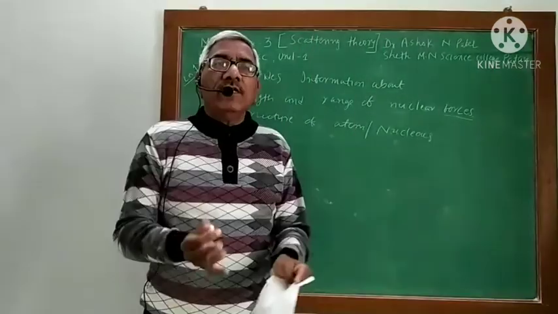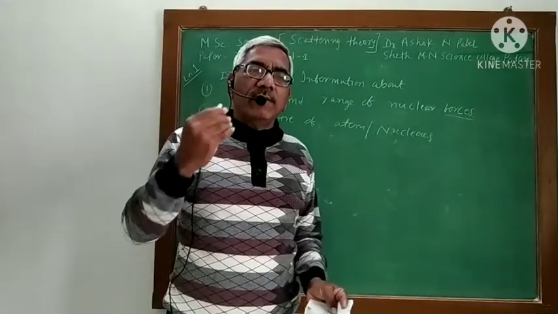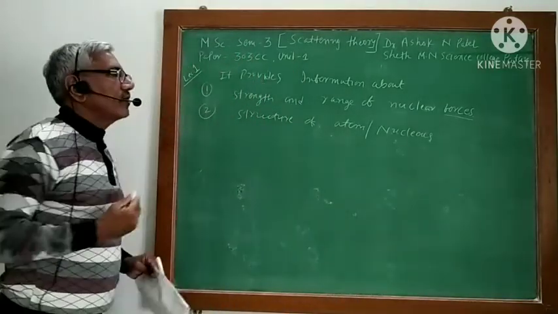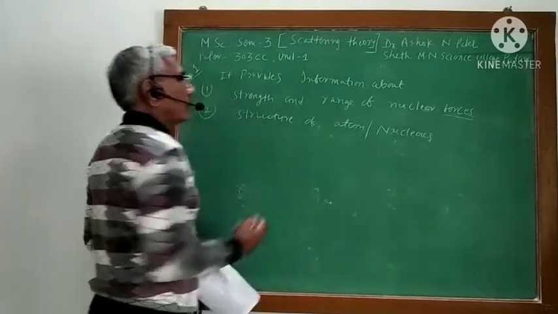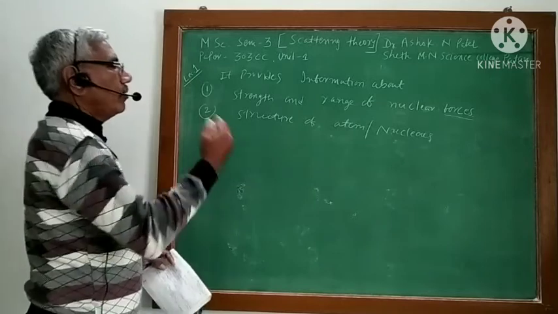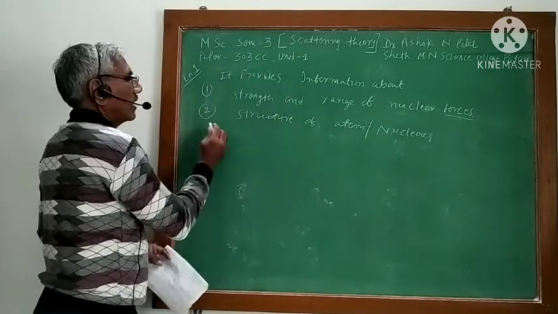That type of structure we get the idea of from the scattering of alpha particles in Rutherford's famous experiment. So the structure of an atom or nucleus we can get from scattering theory.